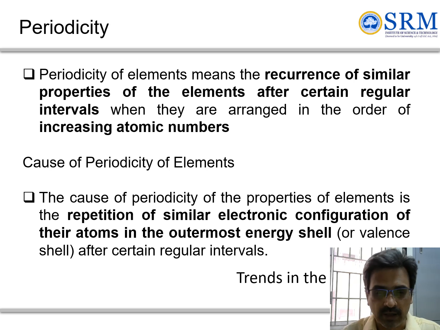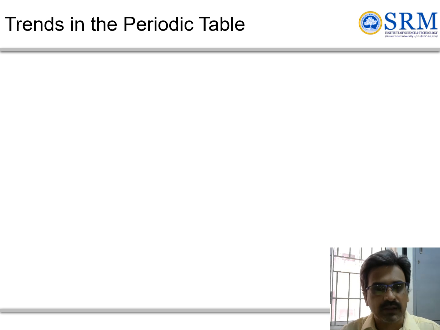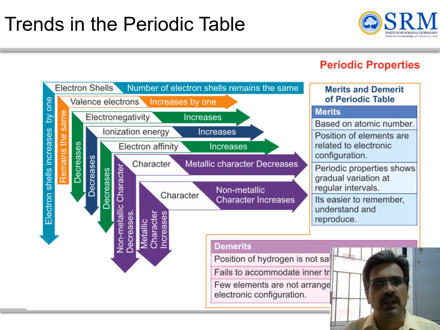What are the important trends we can expect in the periodic table? The number of electron shells across the period remains the same, whereas shells are added down the group. Valence electrons increase by 1 across the period, whereas valence electrons are the same down the group.